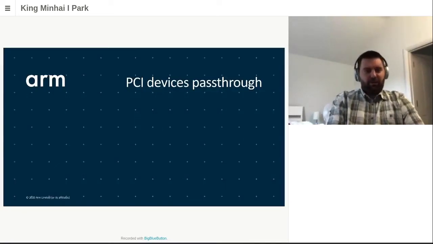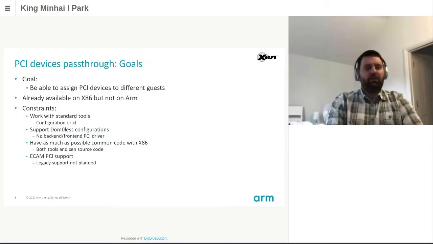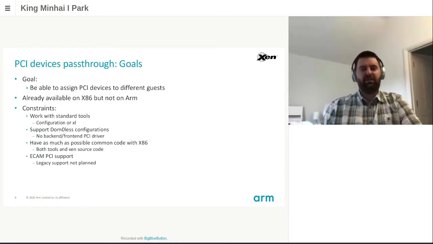Let's talk now a little bit about PCI. The goal here is to be able to pass through one or several PCI devices to a guest, but not the complete PCI bus. This feature is actually already available in Xen on x86, but is not available on ARM. We would like to do this, but with several constraints.